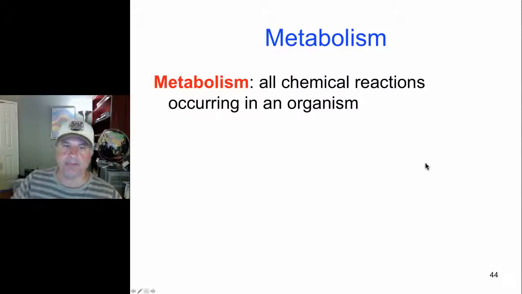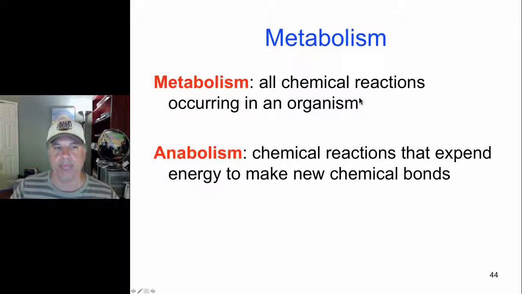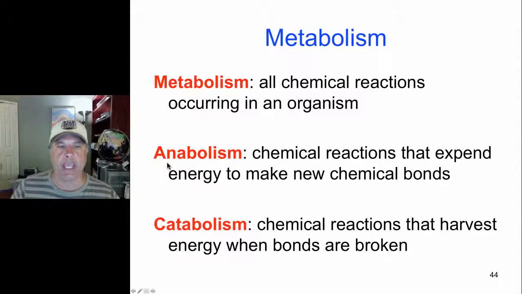Now, metabolism describes where we're going to be going next. We're going to be looking at the chemical reactions that occur in an organism. And particularly, we're going to be looking at anabolic metabolism and catabolic metabolism. Anabolic reactions are reactions that use energy to make new chemical bonds. So you can think of this as building up.